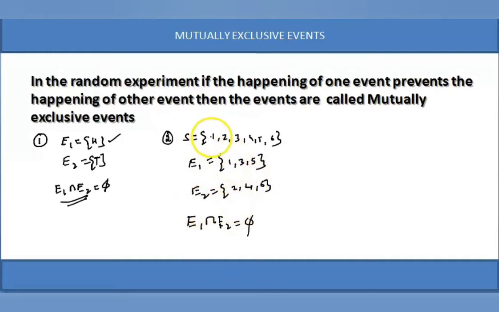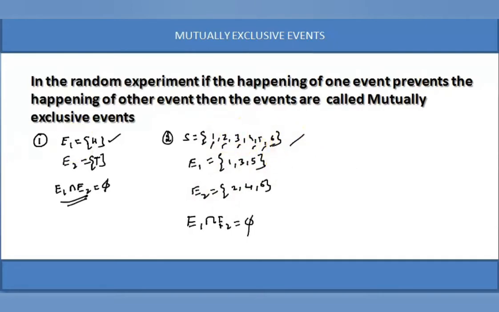If you take each and every element, the elementary events 1, 2, 3, 4, 5, 6 in the sample space, they are mutually exclusive. They are equally likely, and they are mutually exclusive. Individually, they are equally likely. If one appears, it prevents all the other events. So 1 is mutually exclusive with the remaining, 2 is mutually exclusive, 3 is mutually exclusive. So they are mutually exclusive events.